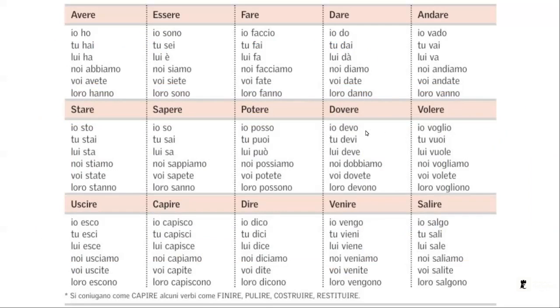Now, these are the irregular verbs. Irregular verbs are a real pain in the arm. There's nothing we can really do with them, is there? So there's no rhyme, no reason. We just need to learn them as they are. So we can find some patterns sometimes, but in general, we just learn them as they are. So if you haven't learned them yet in your first year of learning Italian or your previous Italian experience, can you please learn all of these verbs before your next class?